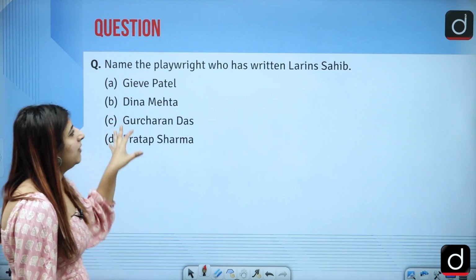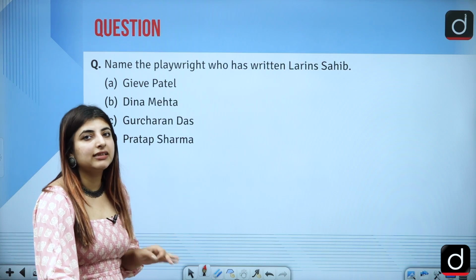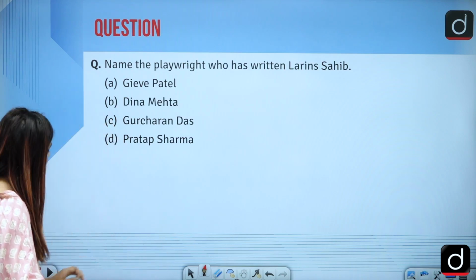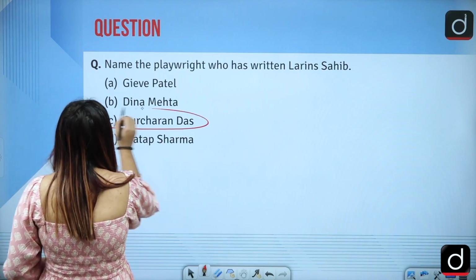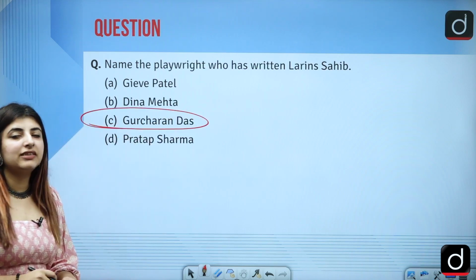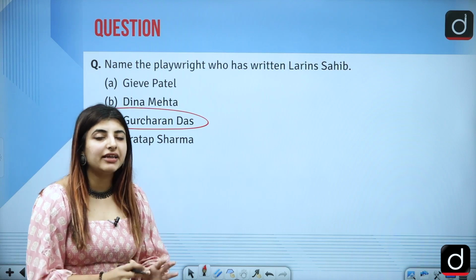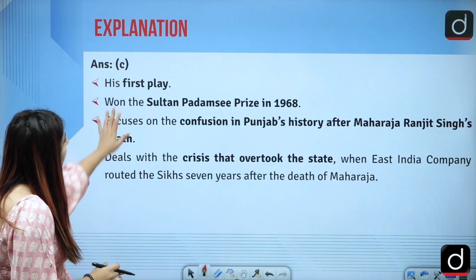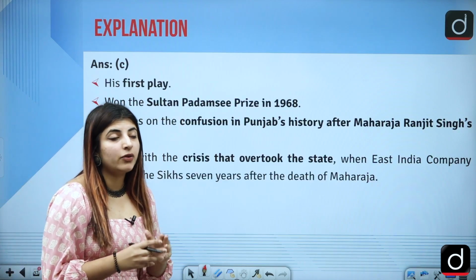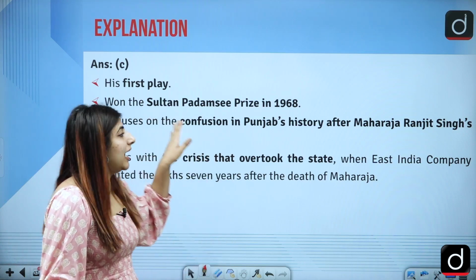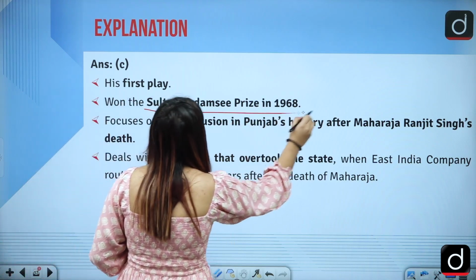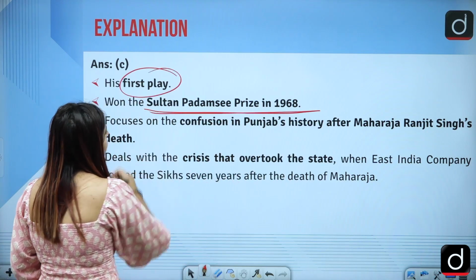Next is, name the playwright who has written Lawrence Sahib. The answer to this question is option C. Gurcharan Das is the one who has written this very play named Lawrence Sahib, right? And it was his first play. Now you see how prominent that writer would have been, whose first play has been awarded the Sultan Padamsee Prize in 1968.